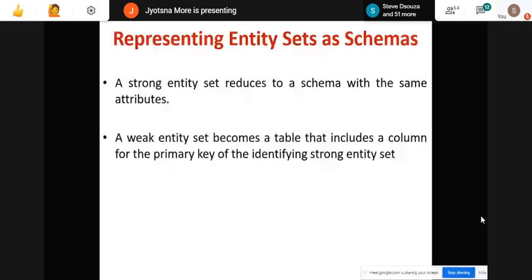Why are we taking the primary key of identifying entity set into the schema of this weak entity set?